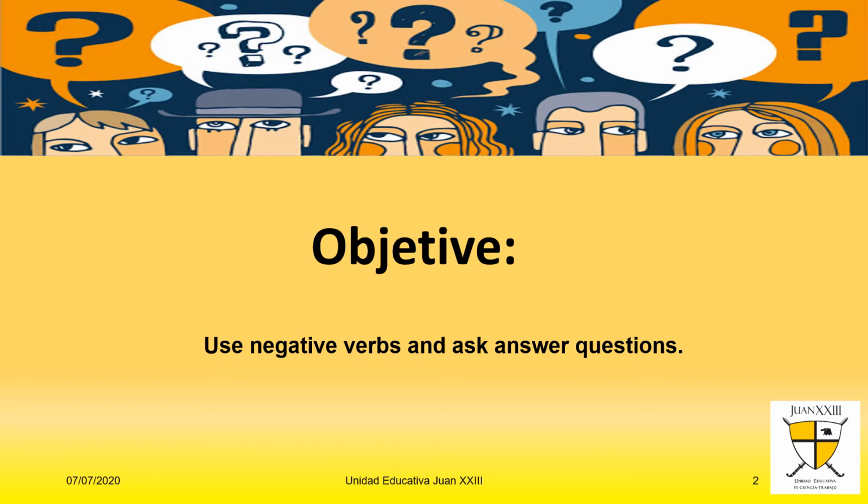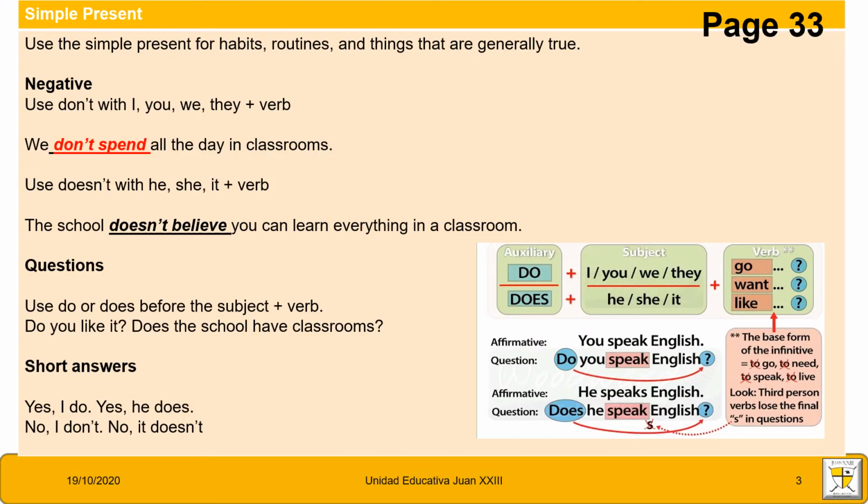Let's begin. The topic for today is using negative verbs and asking and answering questions. Use the simple present for habits, routines, and things that are generally true. In negative form, you use don't with I, you, we, they plus the verb. For example, we don't spend all the time in a classroom.